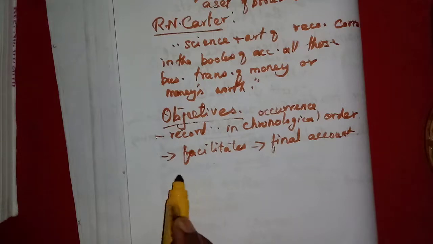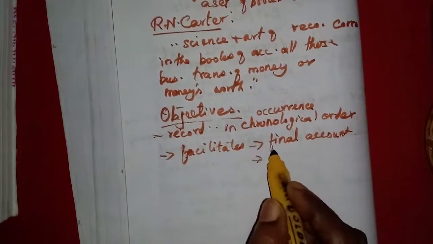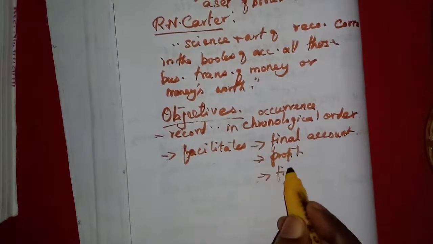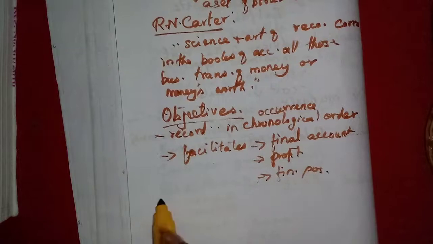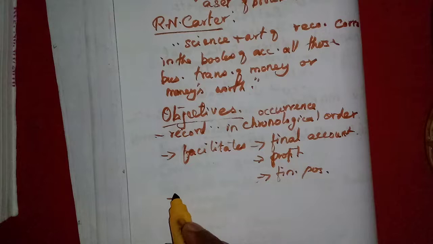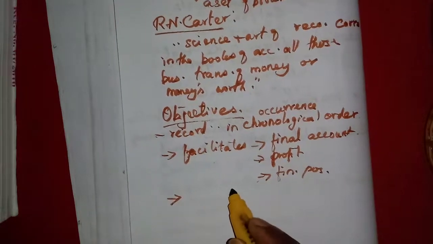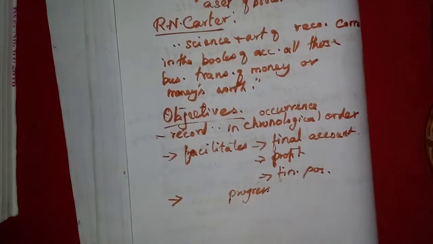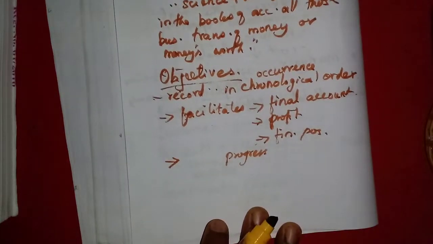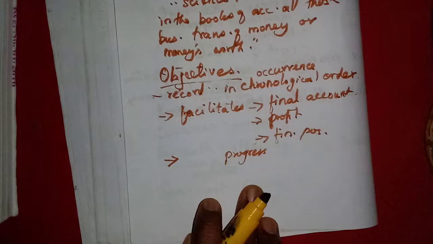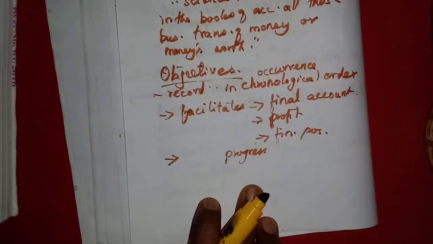Then final accounts, we can say, find out the profit and the financial position. Then it will facilitate finding out the progress of the organization. By looking into the final accounts or bookkeeping records, we can check whether it is in a progressing stage or in a declining stage.